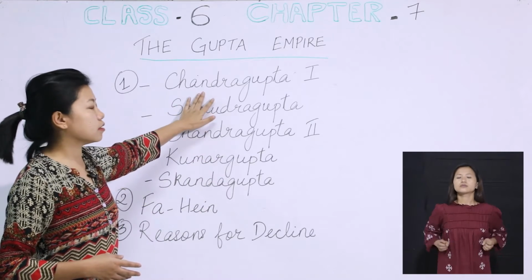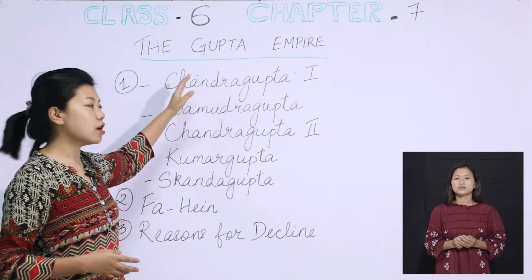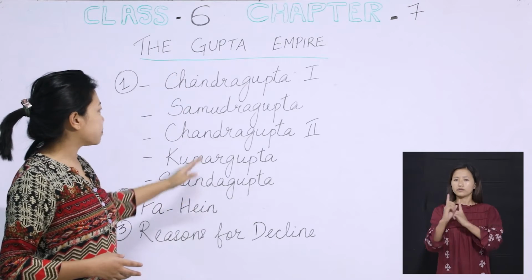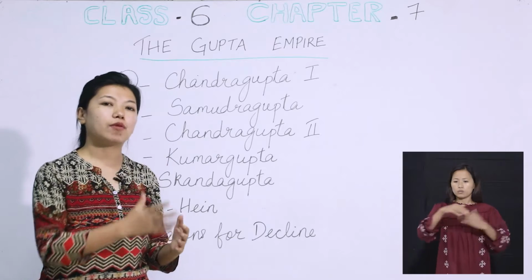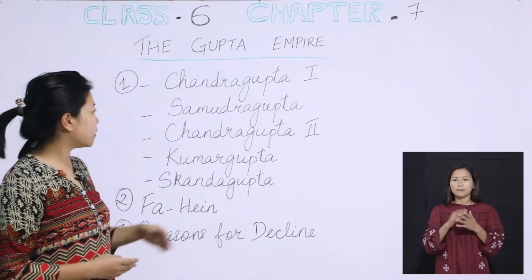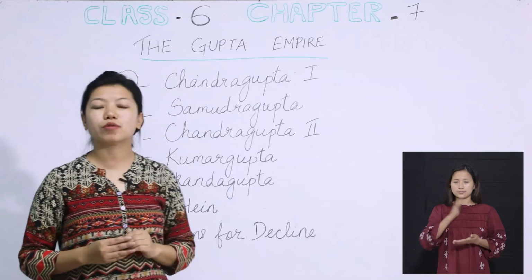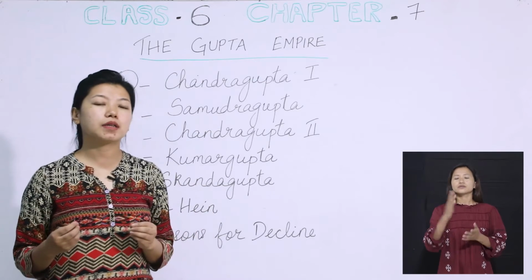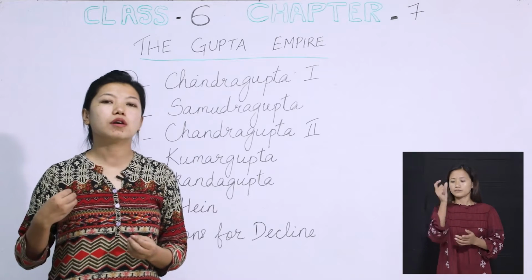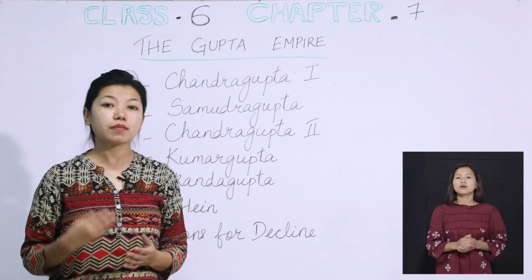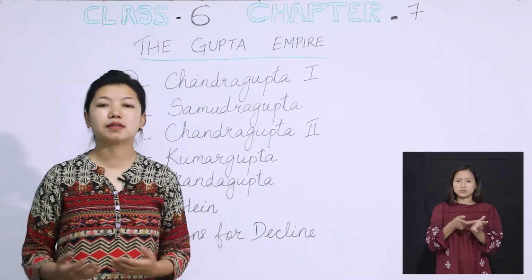So these are all the lineage. This is the ancestor, and then followed by Samudragupta, Chandragupta. They are all fathers and sons, so they have one lineage, one bloodline. Alright, so next was Samudragupta. Now Samudragupta, just like his father Chandragupta I, was also a brave ruler, and he expanded his territory.